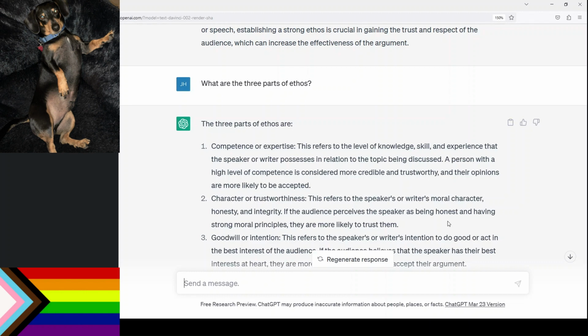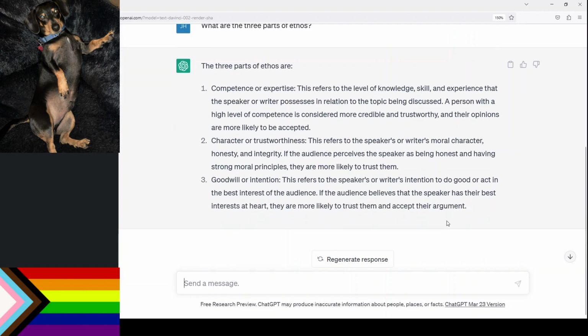And then goodwill and intention, that is probably referring to anoia. Anoia, again, is showing our audience that we have goodwill towards them, that we care about them, that we have, as ChatGPT says, their best interests at heart. And so even though it's not giving us those terms, it is helping get us to that content. I also wonder, though, if ChatGPT can define some of the specific dimensions of ethos for us. So let's ask about anoia and see what comes up.